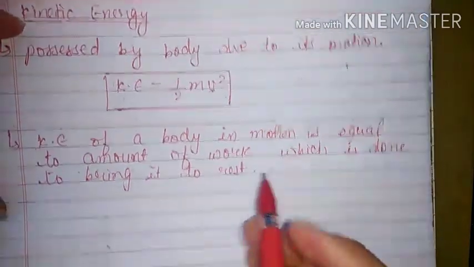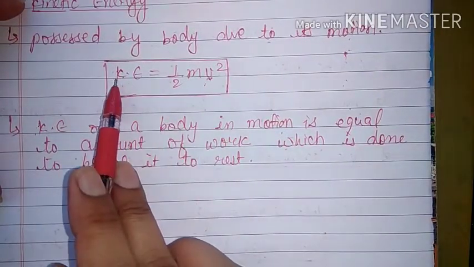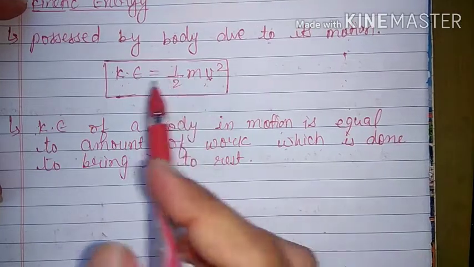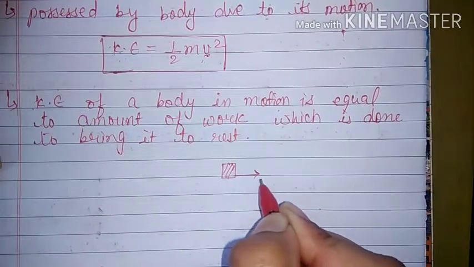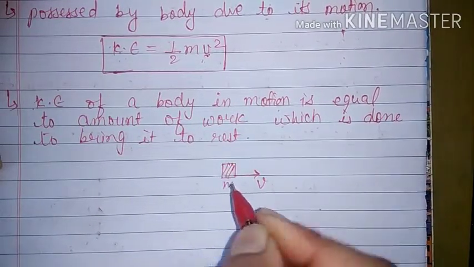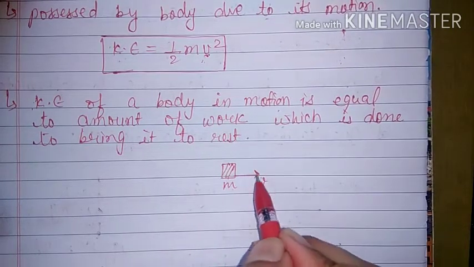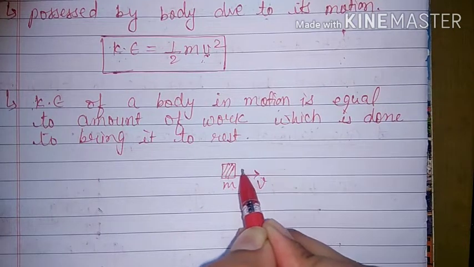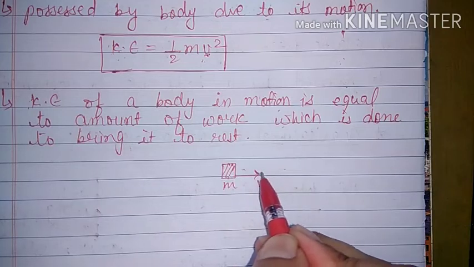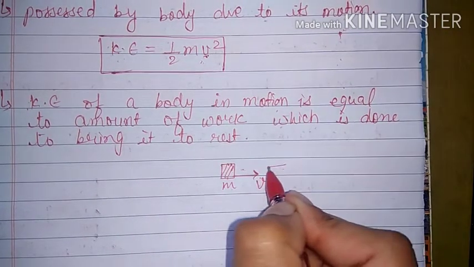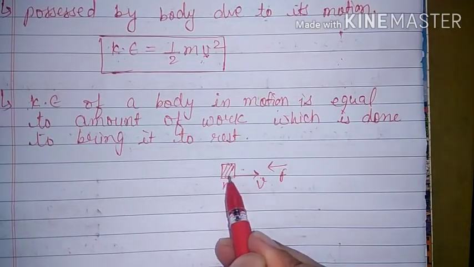Okay, that means if a body is moving, it has kinetic energy, and because of that kinetic energy only the body is moving. So suppose this is one object of mass m, moving in this direction with velocity v. Then how much work will we have to do in the opposite direction to take it to rest? If the body is moving and we have to bring it to rest, then we have to apply a force in the opposite direction, and this force will retard the motion of the body.